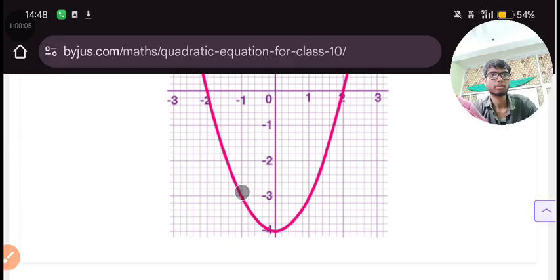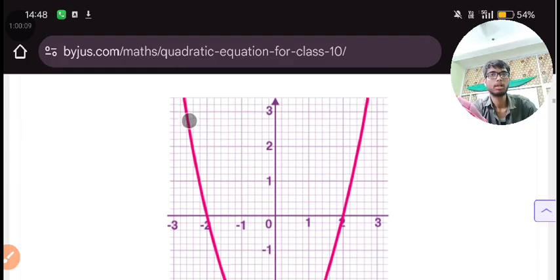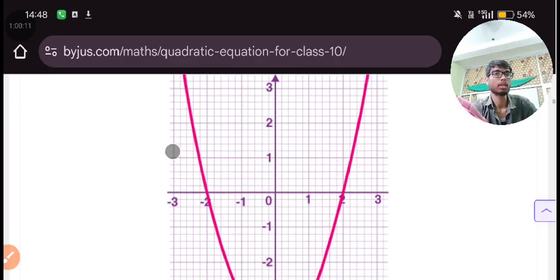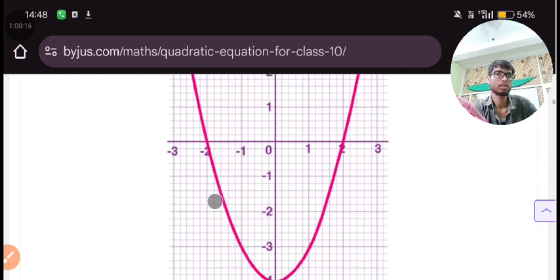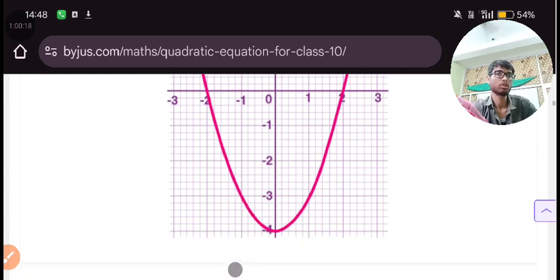Okay, like that. So the quadratic equation will look like that on the graph. The value of x over here is -2 and y is -4.